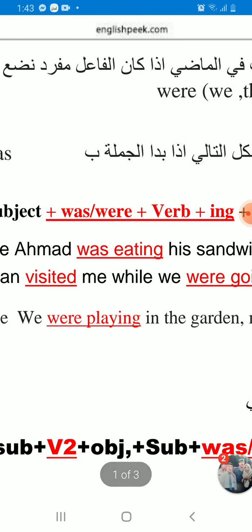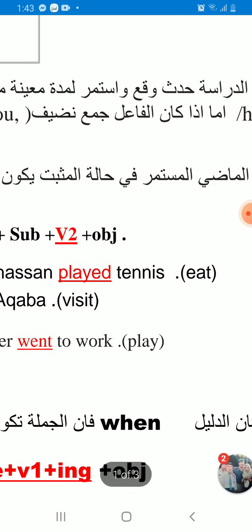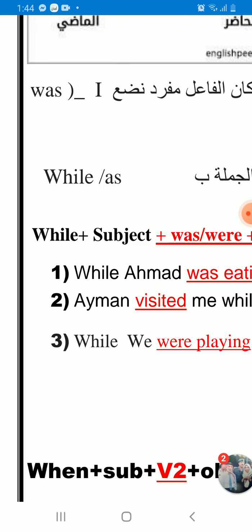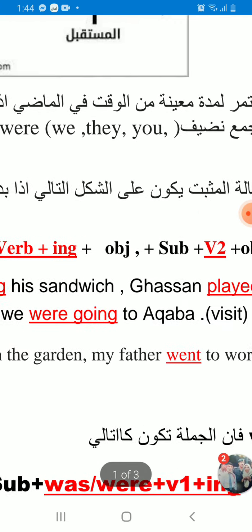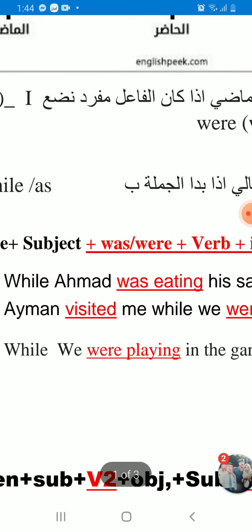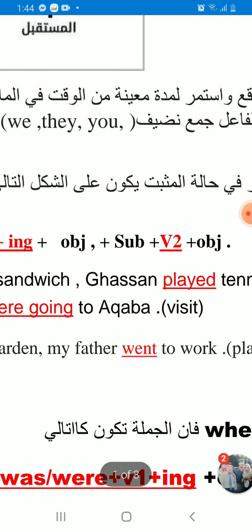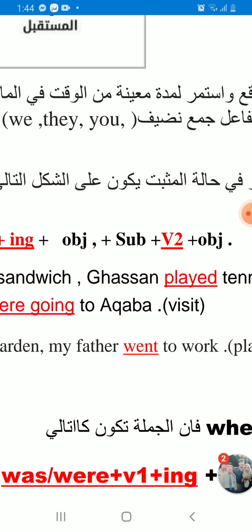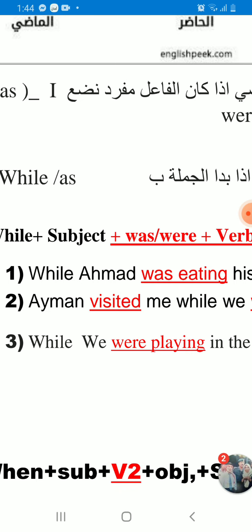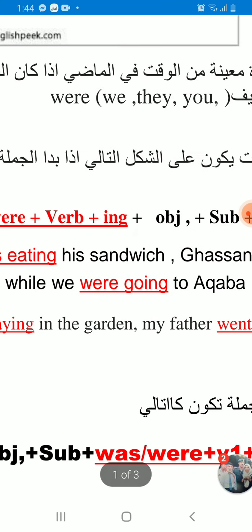While Ahmed ate his sandwich, Ghassan played tennis. Okay, the keyword is while. Ahmed is singular, so we put was. The verb is what? It is eat, which will be eating. So: while Ahmed was eating his sandwich, Ghassan played tennis. As we mentioned before, after while we should use was or were plus verb 1 ing, and the other side will be verb 2.